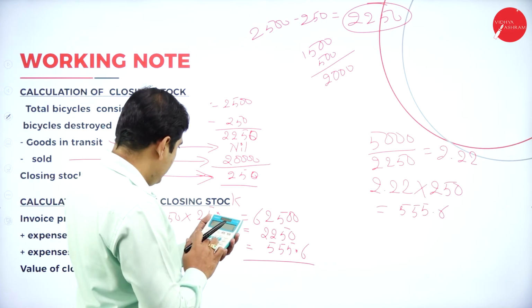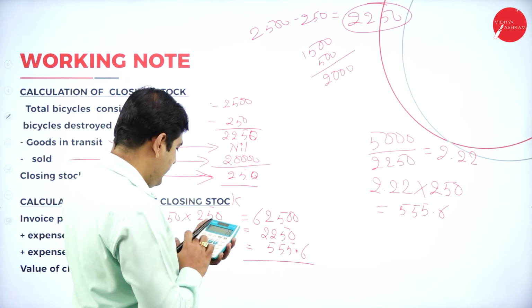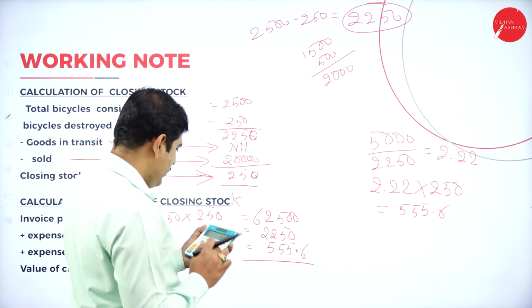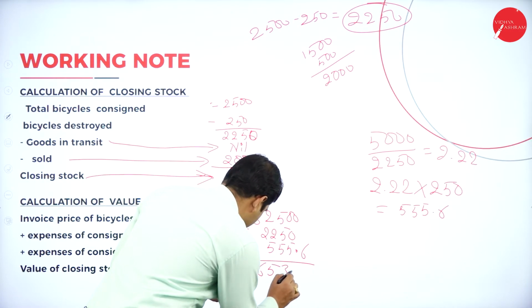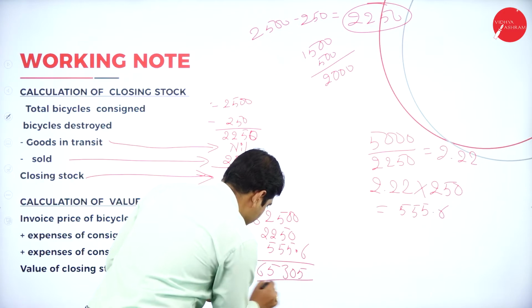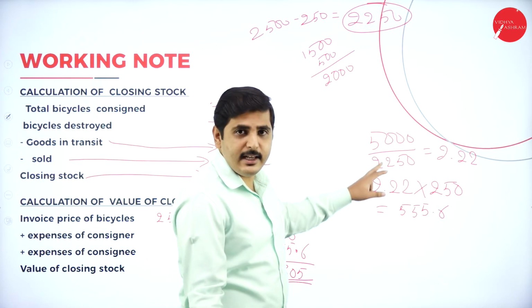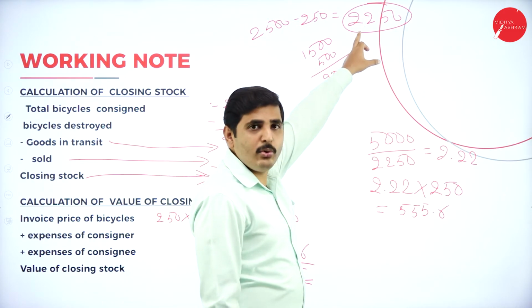Now again the value of closing stock. So 62,500 plus 2,250 plus 555. So total is 65,305 rupees. Once again repeating, direct expenses made by consignee, for how many cycles?